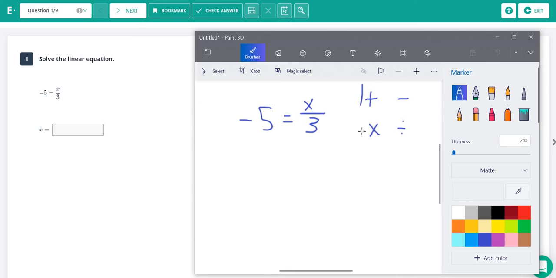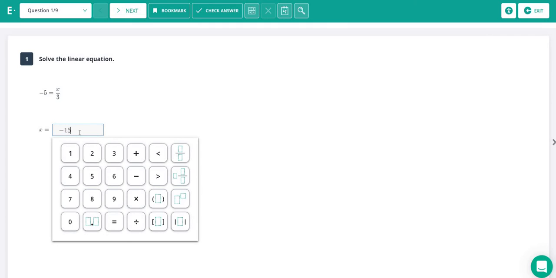So to solve, we multiply both sides by 3. So this, we have divided by 3, then multiply by 3. That just cancels out. And over here, we have 3 times -5 is -15. And over here we just have x. So we have our answer. Our answer here is -15.